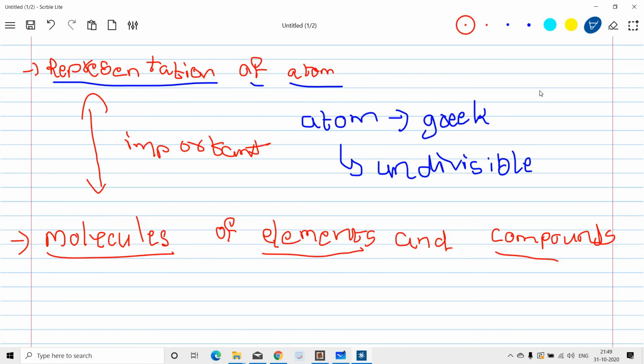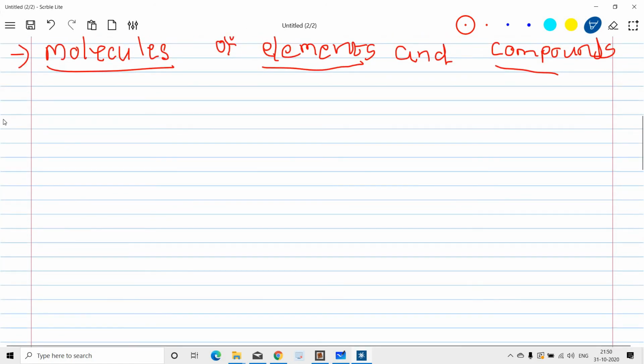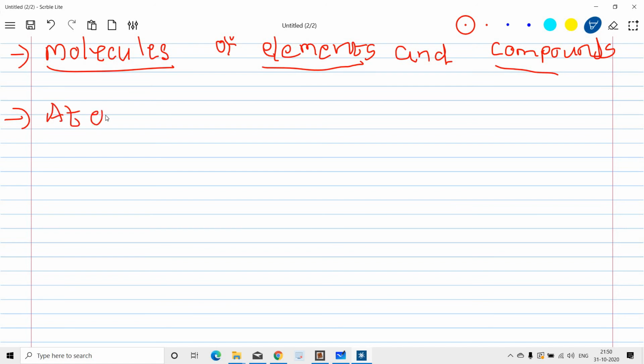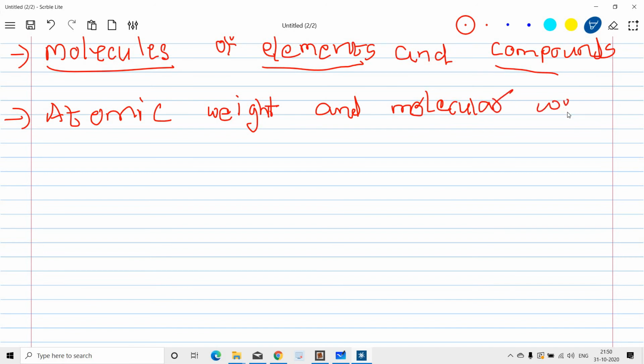Another topic we will discuss in the next sessions is atomic weight and molecular weight.